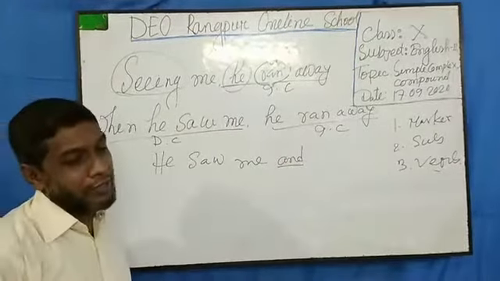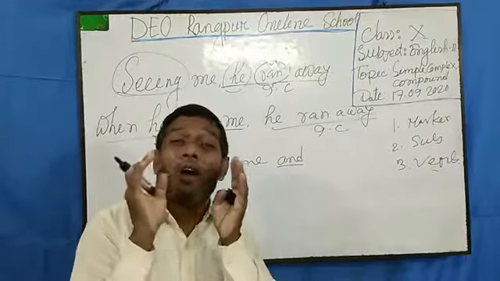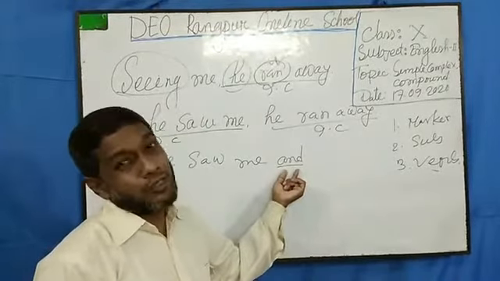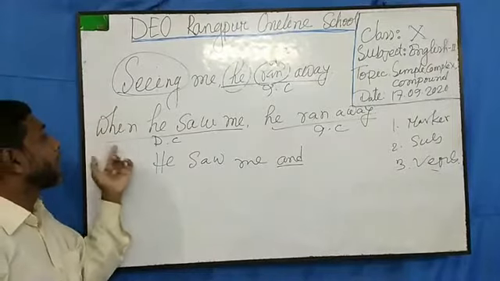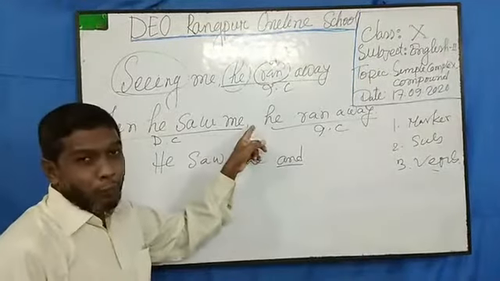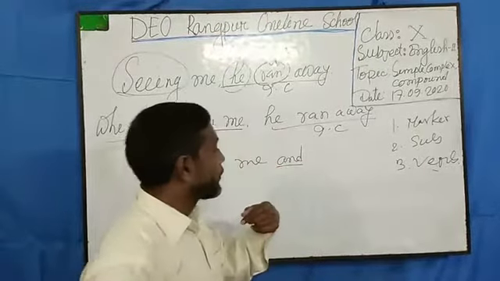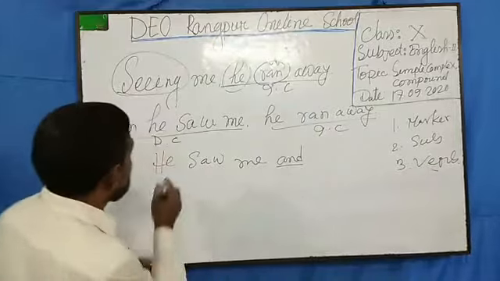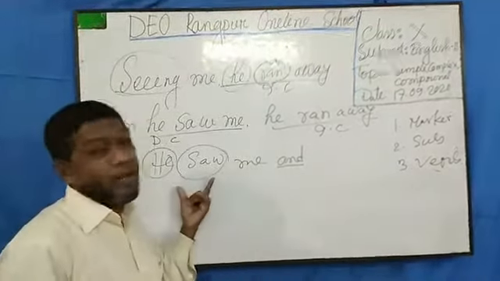In my first class I told you the markers of a compound sentence must be used between these 2 clauses. In a complex sentence we can use the marker before or after the clauses, no problem. But in a compound sentence we must use the marker between the 2 clauses. So I have used the marker here, and this was the subject and this was the verb. I have done only 3 works here again.